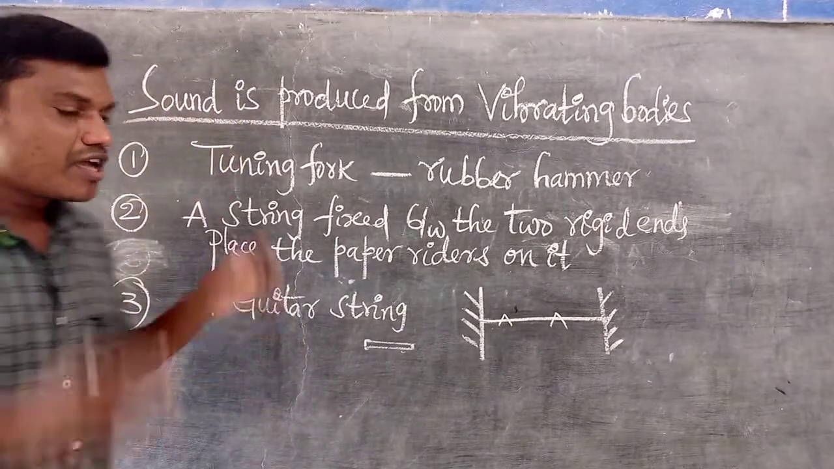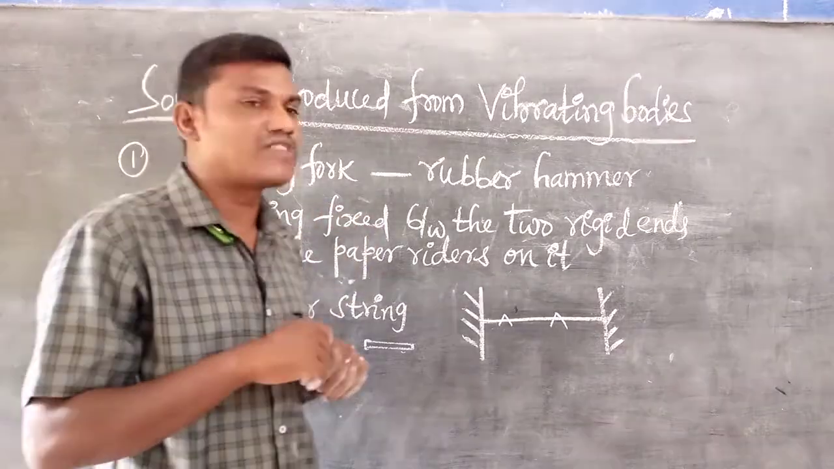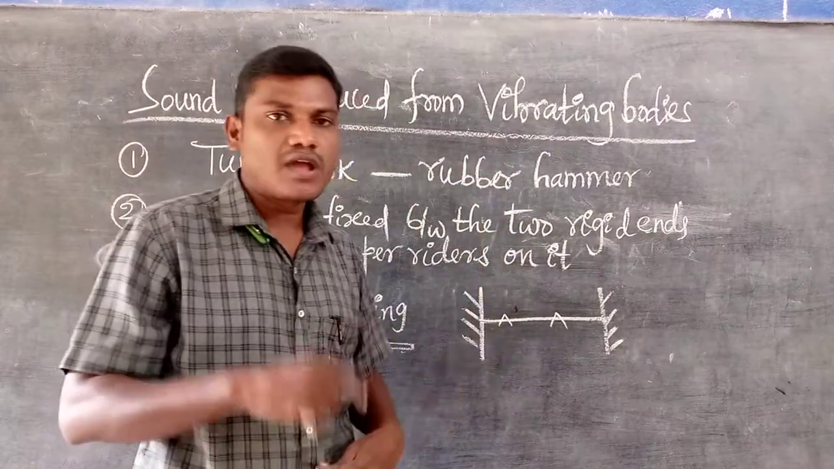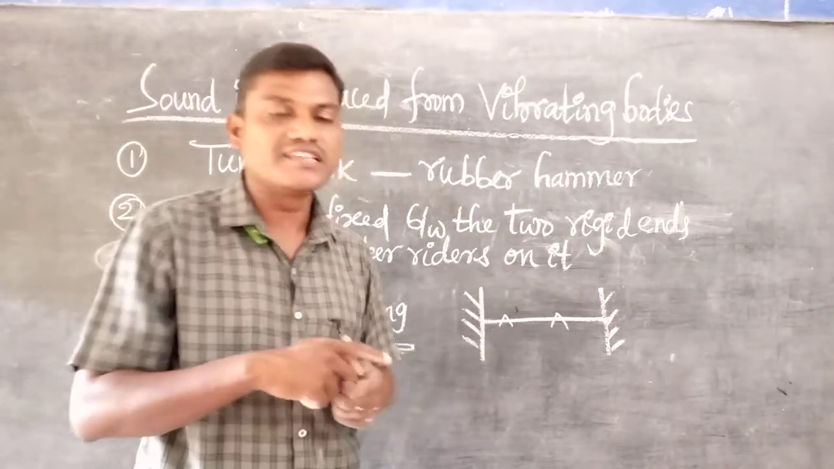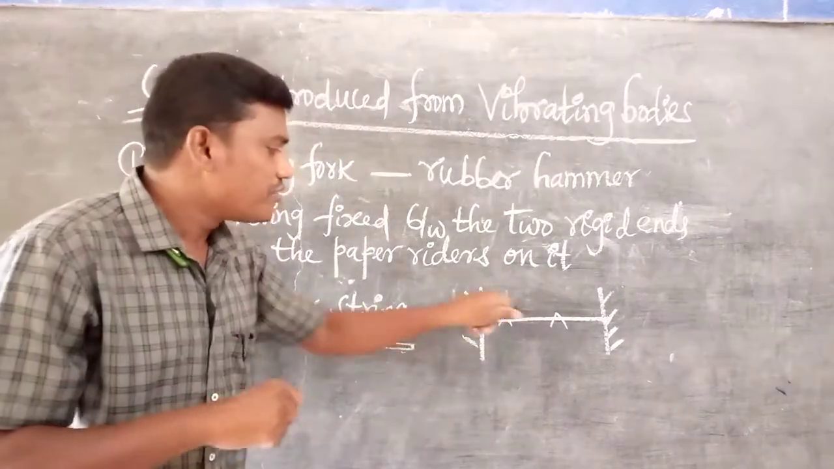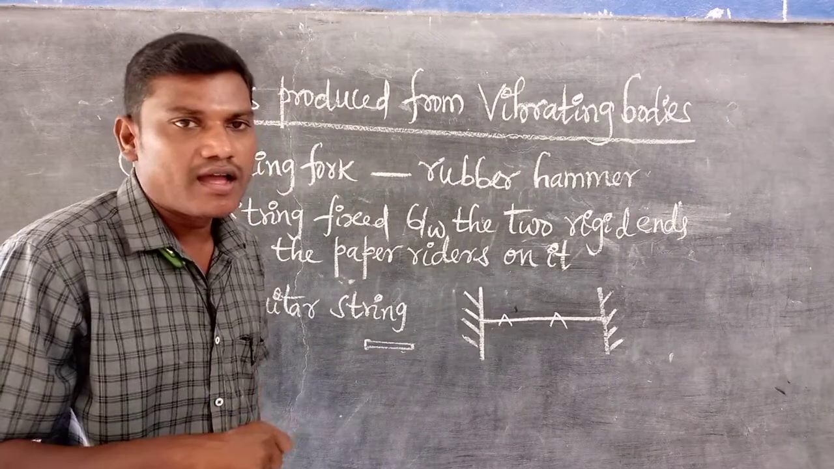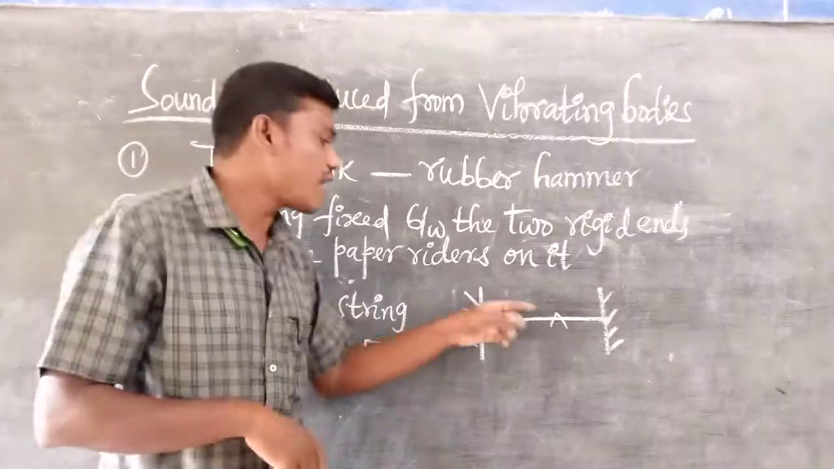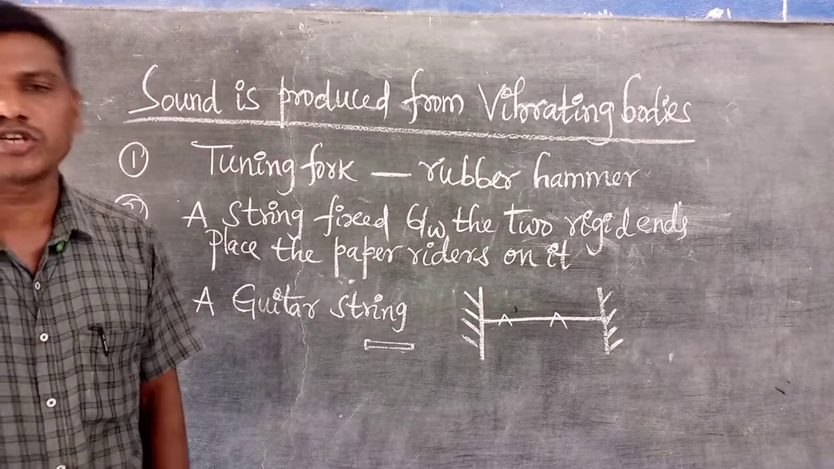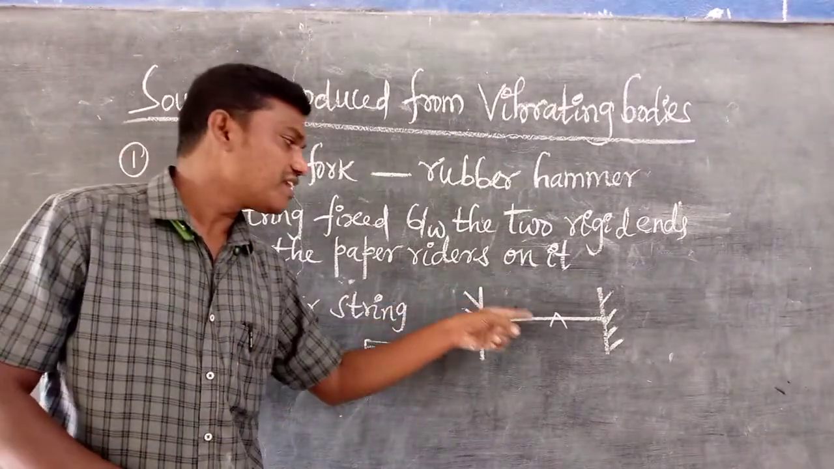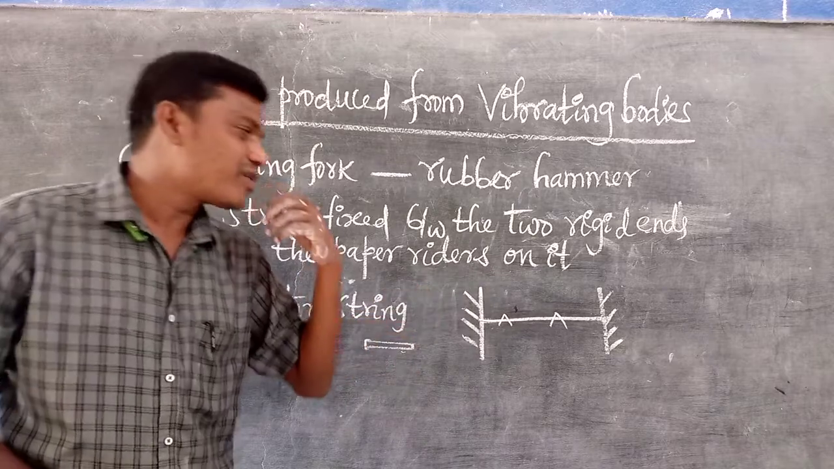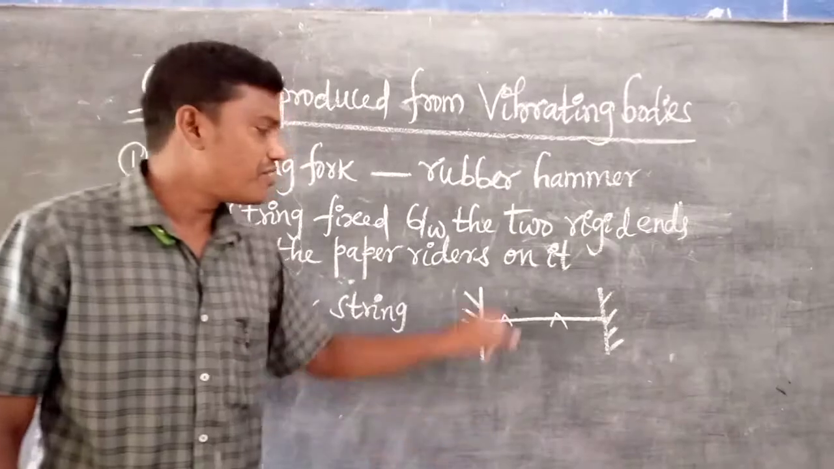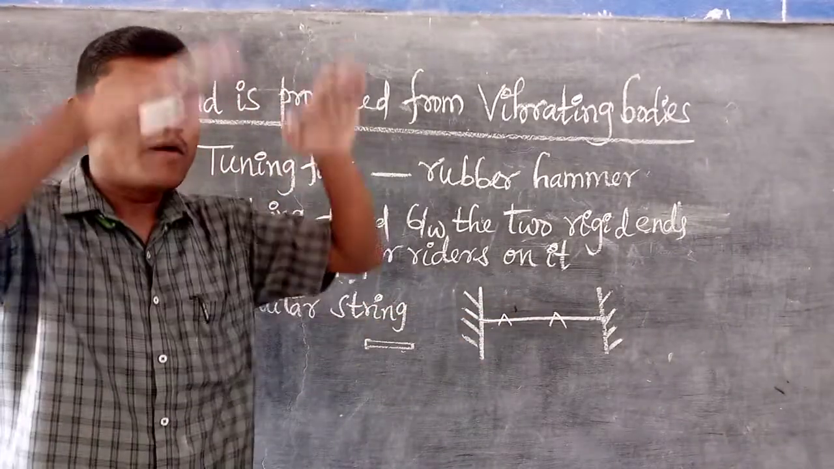Next, you take a uniform length of string. The two ends of the string are connected to fixed rigid supports, and two paper riders are placed on it. Now gently pluck the string at its middle. You observe that it produces sound. At that time the string is in vibratory motion, or vibrates. Whether it is really vibrating or not, we are not able to see with our human eye. That's why we use the paper riders. When you pluck, the paper riders move up and down.